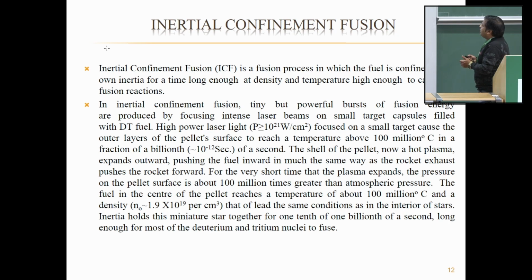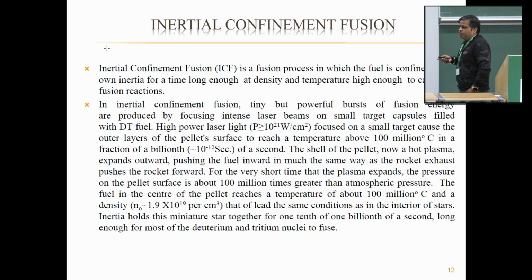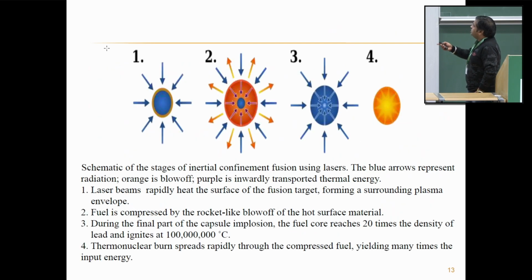In a very small time period, the plasma expands and the pressure on the pellet surface is about 100 million times that of atmospheric pressure. The fuel in the center of the pellet reaches a temperature of about 100 million degrees centigrade and a density of about 10 to the 19 per cubic centimeter, which are the conditions favorable for a fusion reaction. And once these conditions are met, nuclear fusion converts hydrogen into helium through a multi-stage process, releasing energy. This is how inertial confinement fusion proceeds.